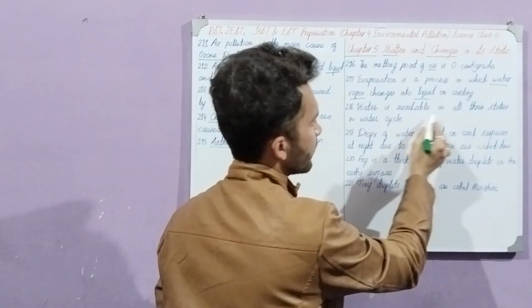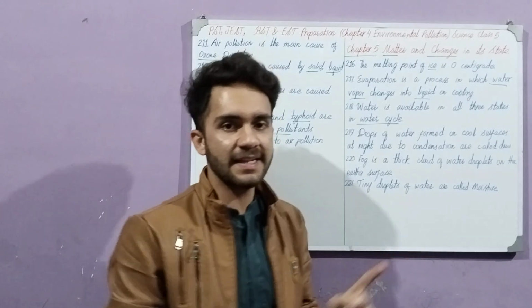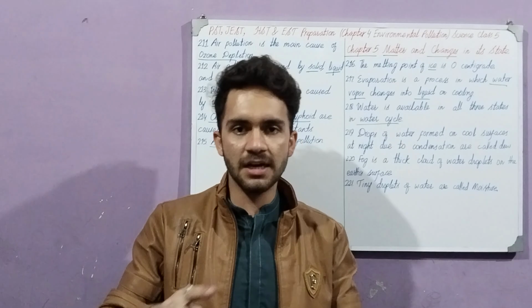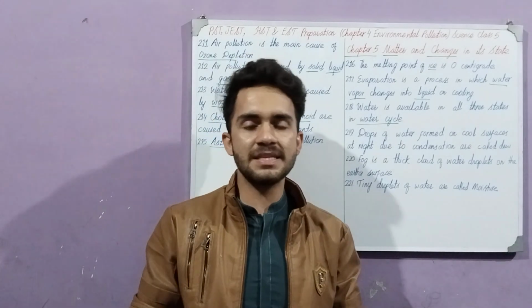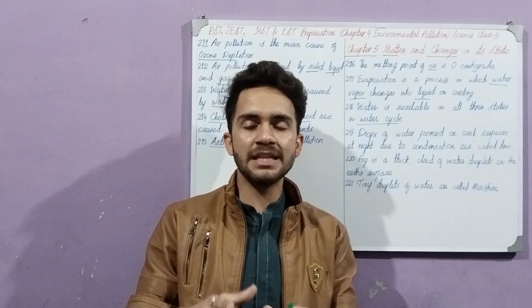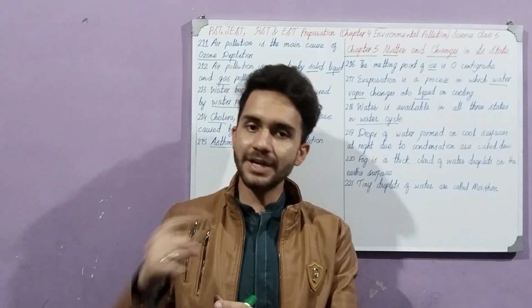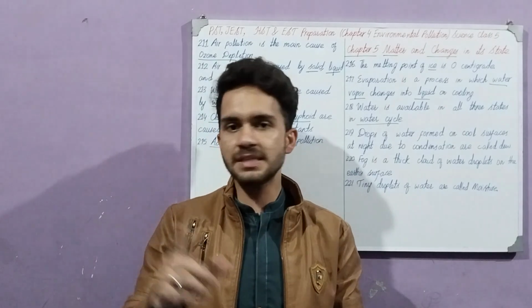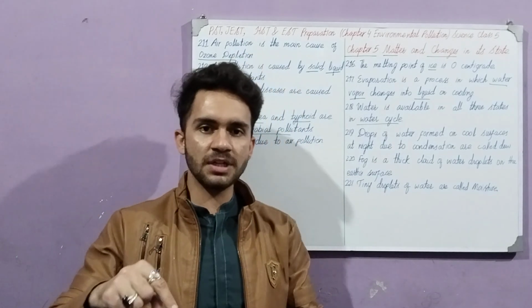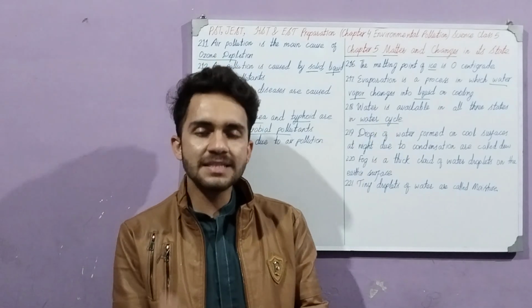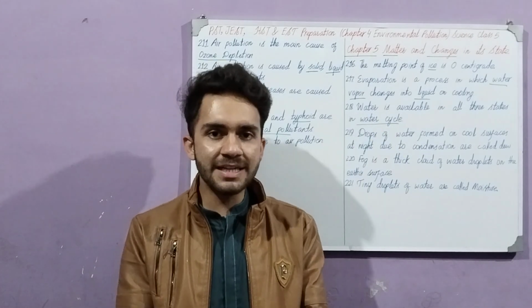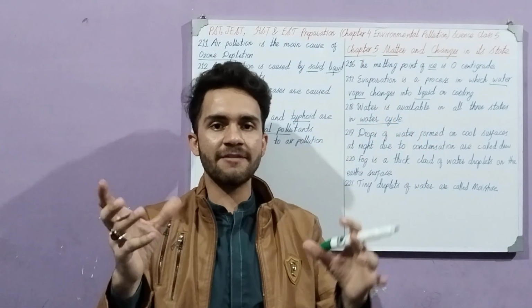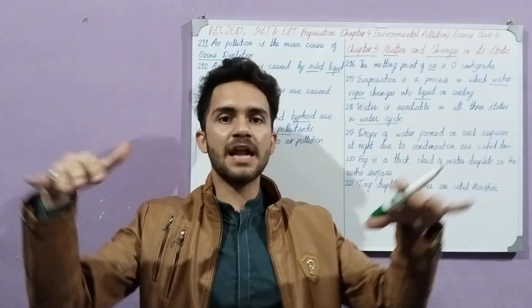Next point is water is available in all three states in the water cycle. What is the water cycle now? Water cycle means that the water runs completely in our system, in our whole environment. How does it run? The water is present in oceans in the form of D2O, not H2O. H2O is that water which we drink, drinking water. D2O is called heavy water, meaning the salt water. So water is present in the ocean, and when the sun's heat heats the water of the ocean, it evaporates. It goes up and then it becomes clouds. That water vapor changes into gas first and then there are clouds.